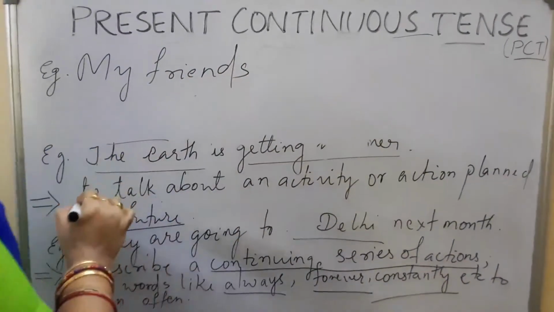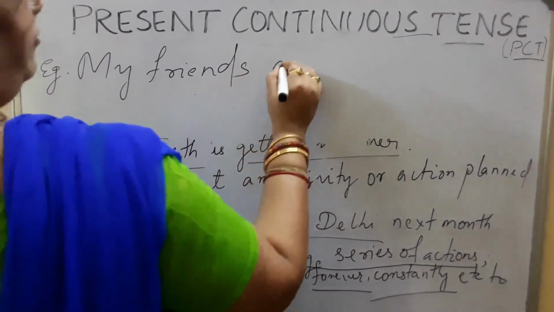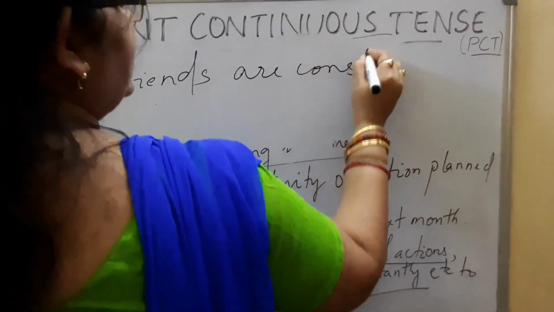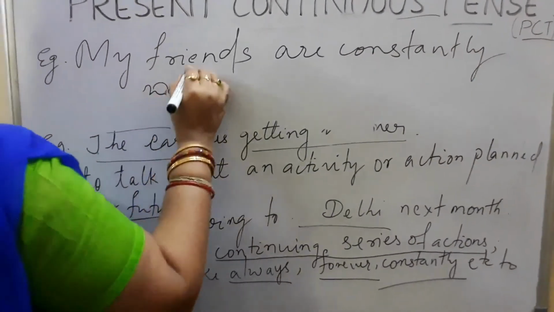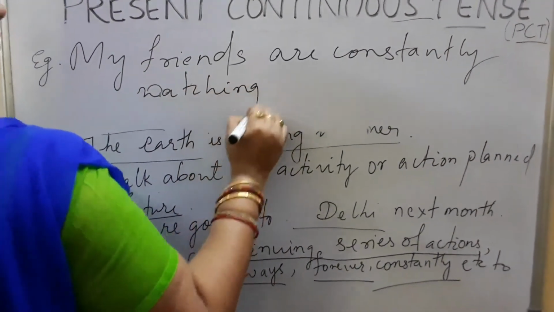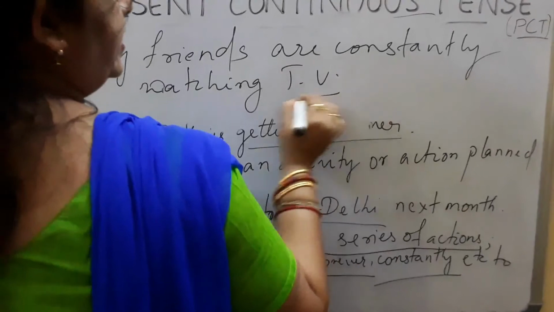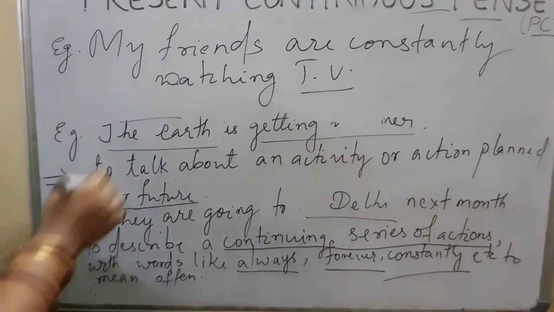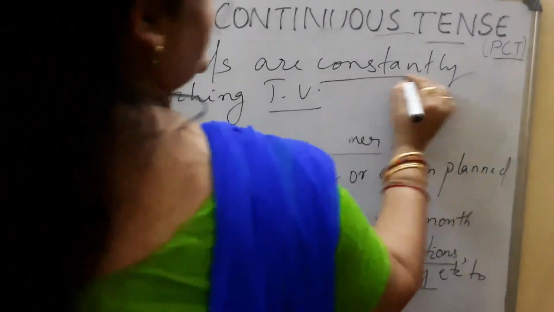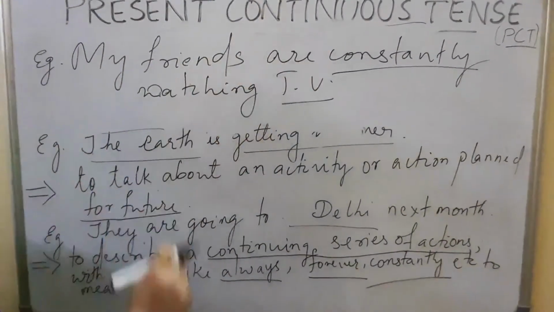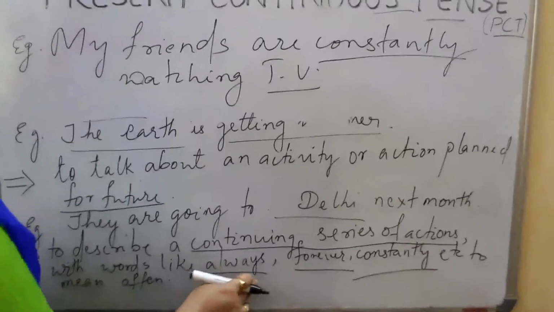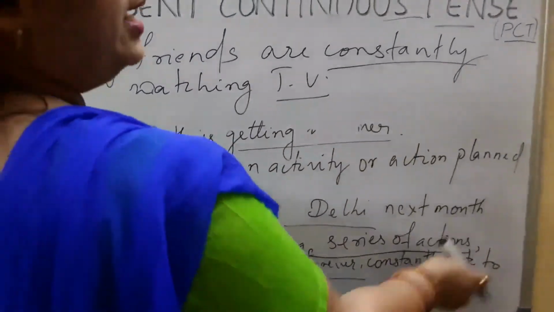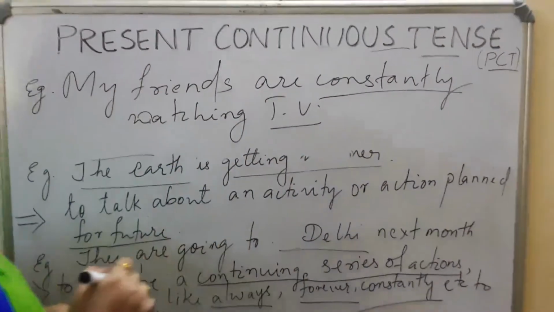You all are watching your online lectures. So my friends are constantly watching TV. Let me say TV, because they are giving online classes on TV also. So what did I use here? Constantly. So this is also present continuous. As I said, words like always, forever, constantly refer to the present continuous tense.